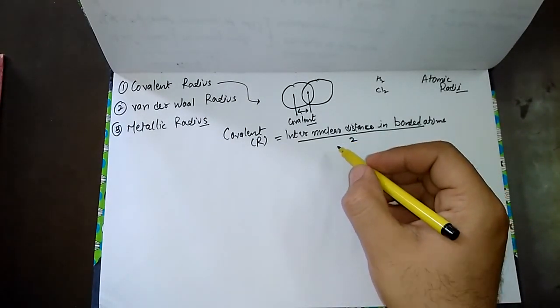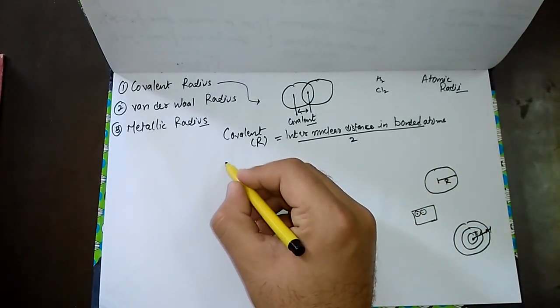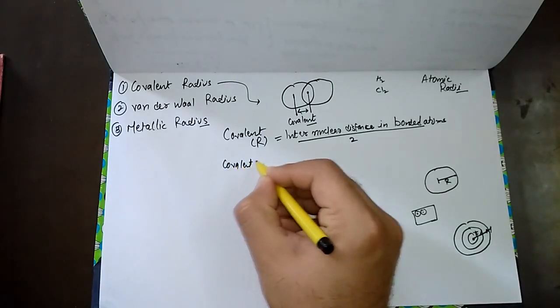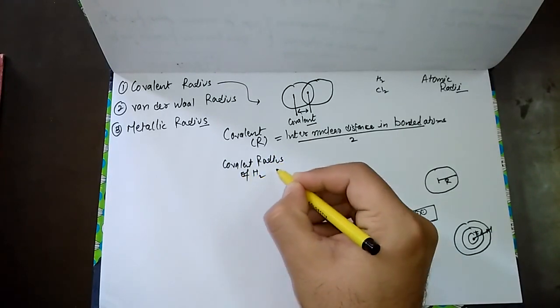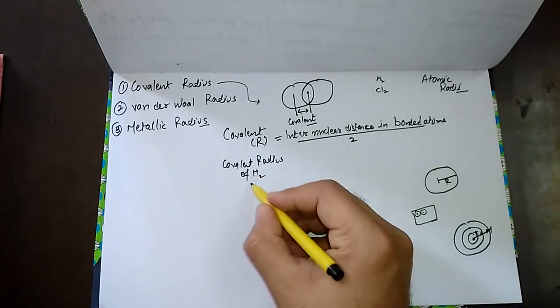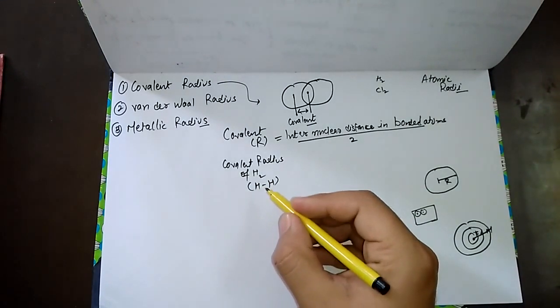So if the teacher tells you to calculate the covalent radius of hydrogen, how can we calculate it? We have two hydrogen atoms bonded with a single bond.